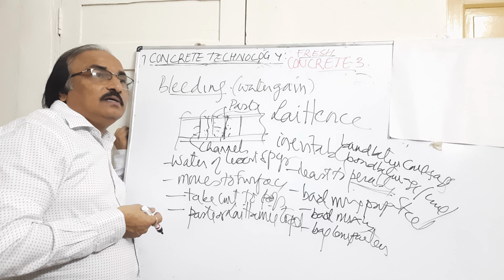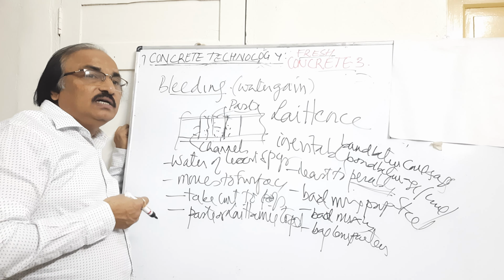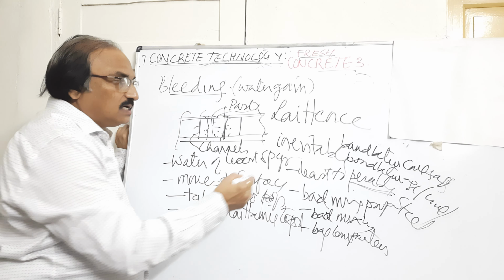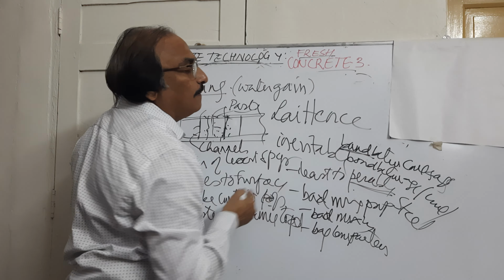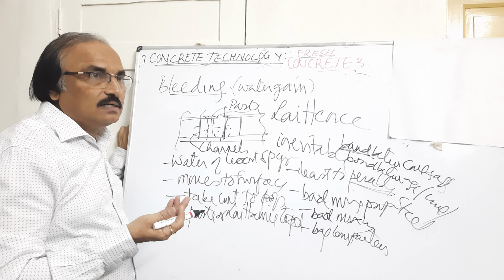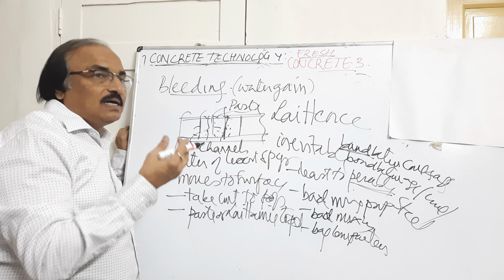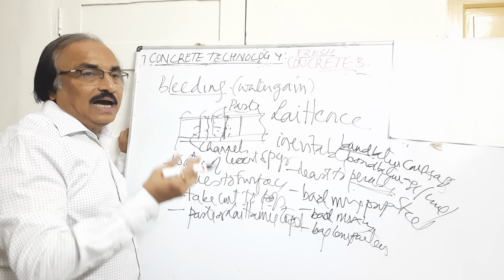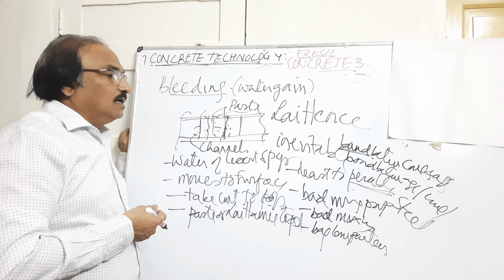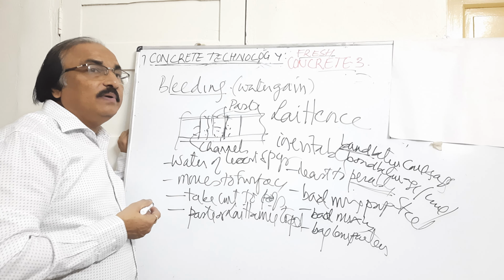So these make the concrete weak, and its strength will decrease. This reduces the bond between cement and aggregate, between concrete and steel, and between water and cement. So these segregations will lead to the bleeding of the concrete.